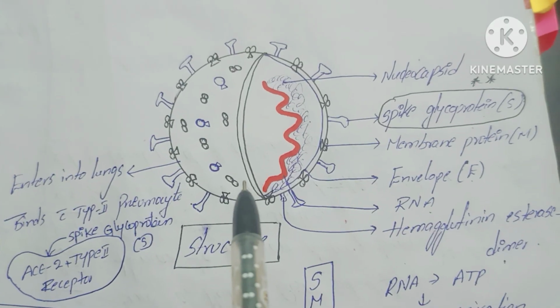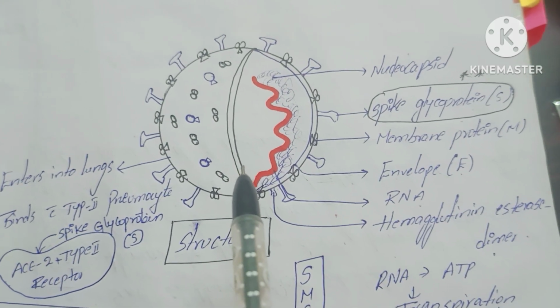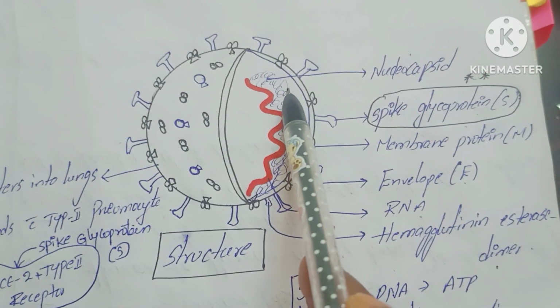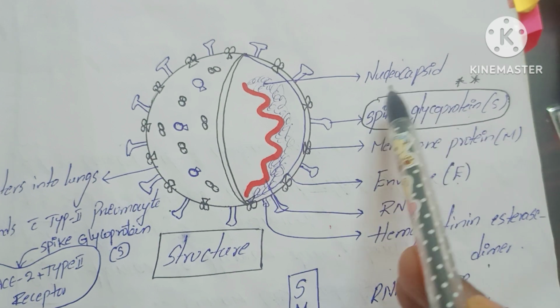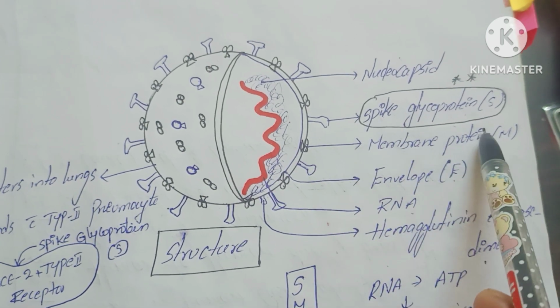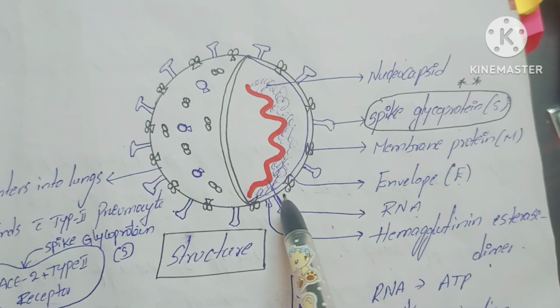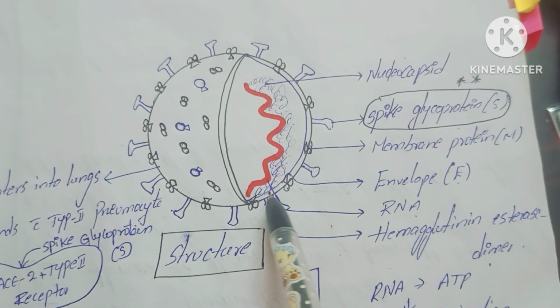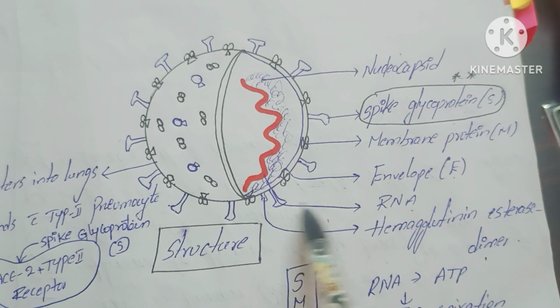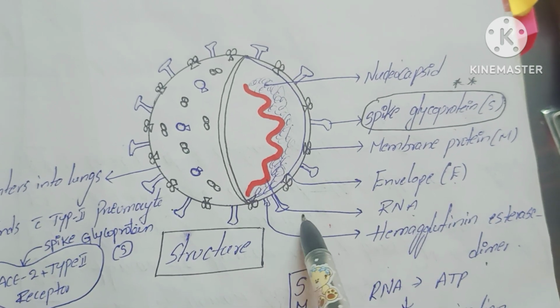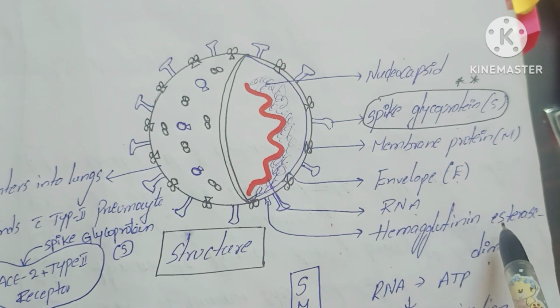Now let us discuss the structure of the COVID-19 virus. This is called the nucleocapsid. This is called the spike glycoprotein. This is called the membrane protein. This is called the envelope. This is called the RNA. This is called the hemagglutinin esterase dimer.